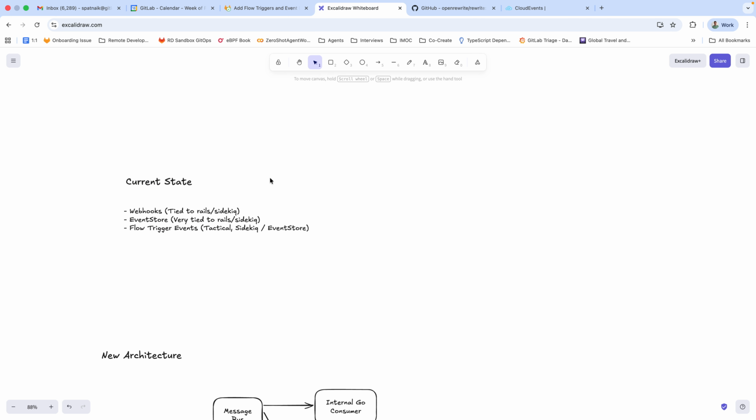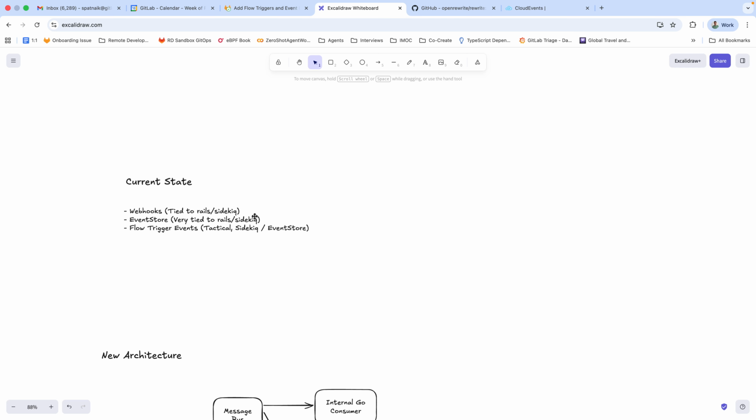post. But basically, the current state is that we don't have an event bus or an event management platform really in GitLab, right? And so we've got various ways to publish events. So we've got webhooks and we've got event stores and we've got flow trigger events and a whole bunch of other ones which I'm not even beginning to scratch the surface of. But we don't have a unified events platform.